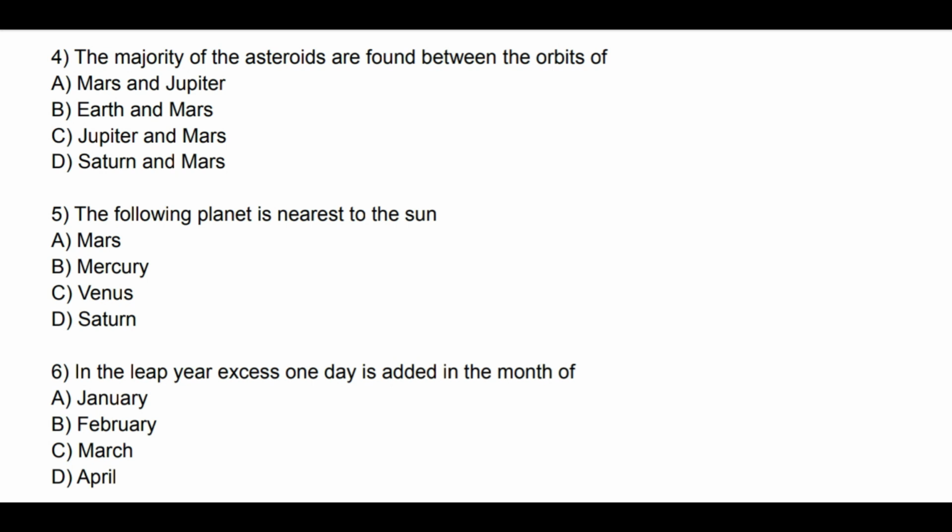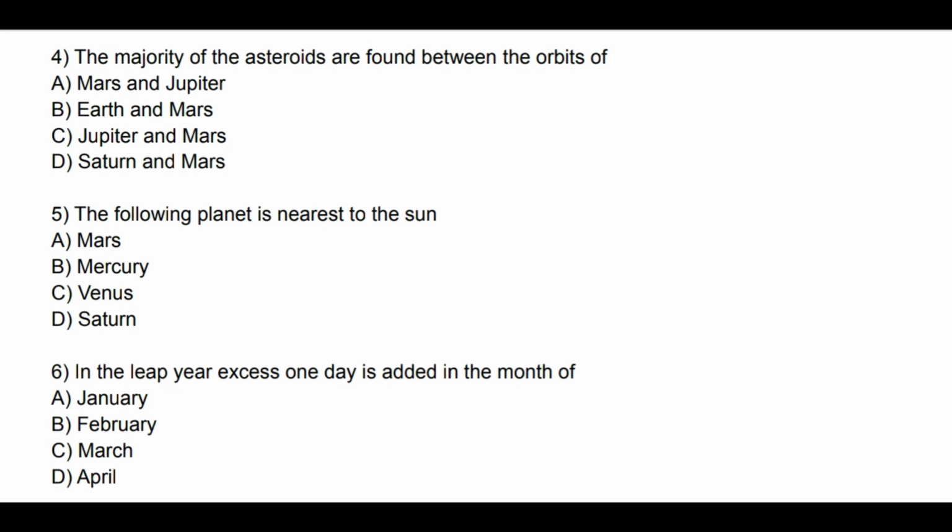Question number 5. The following planet is nearest to the Sun. See the options: A. Mars, B. Mercury, C. Venus and D. Saturn. So correct option is B. Mercury.